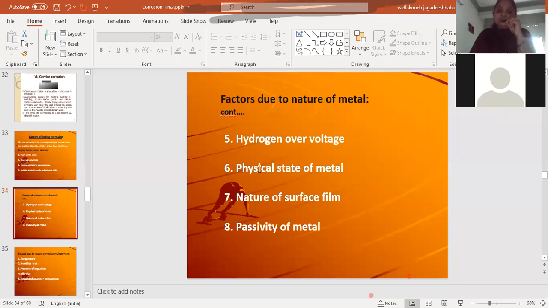But initially, because of the high over voltage of zinc, the initial rate of reaction will be slow. But when we add a few drops of copper sulfate, the rate of reaction will increase. It increases because copper is cathodic to zinc, so it will accelerate the oxidation reaction of the zinc. That is known as hydrogen over voltage, the extra energy required.